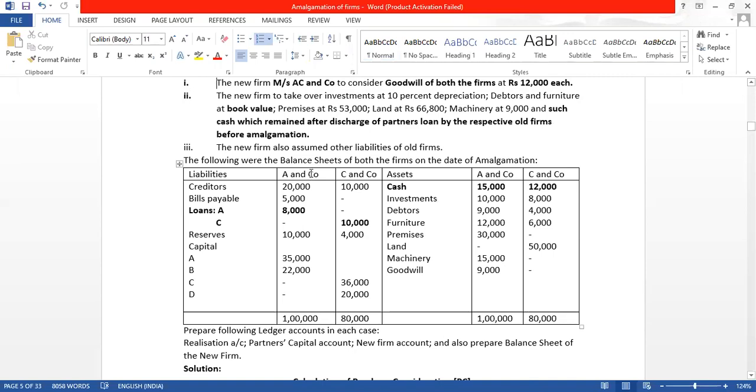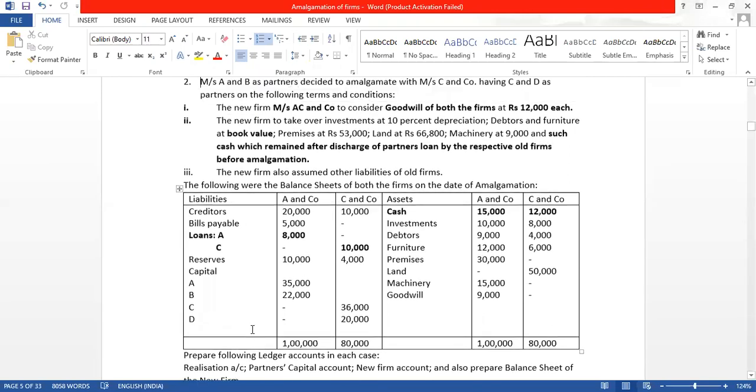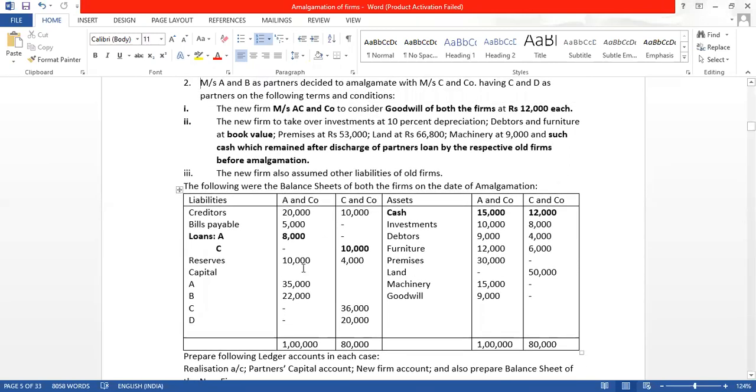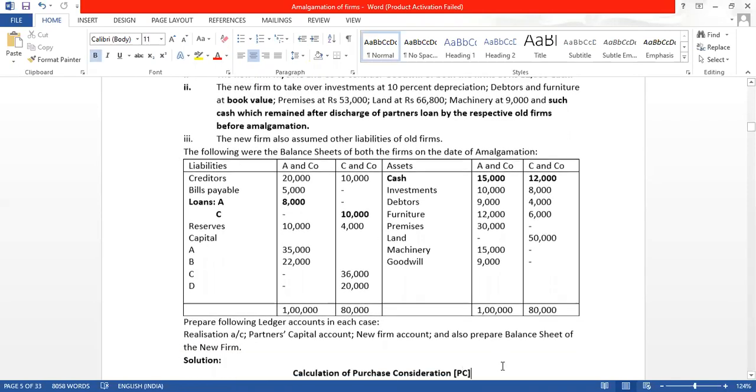Here there are two firms who are selling their business, AN company and CN company. तो उनका business बंद होके a new firm is going to start whose name is ACN company. So old firms, AN company, CN company, unka realization account, they have two partners each, AB and CD.